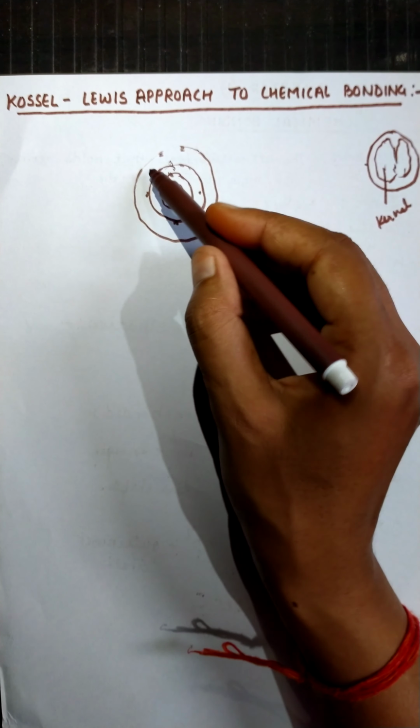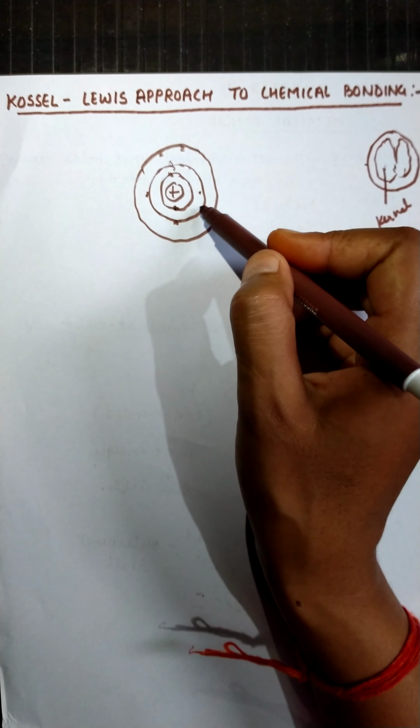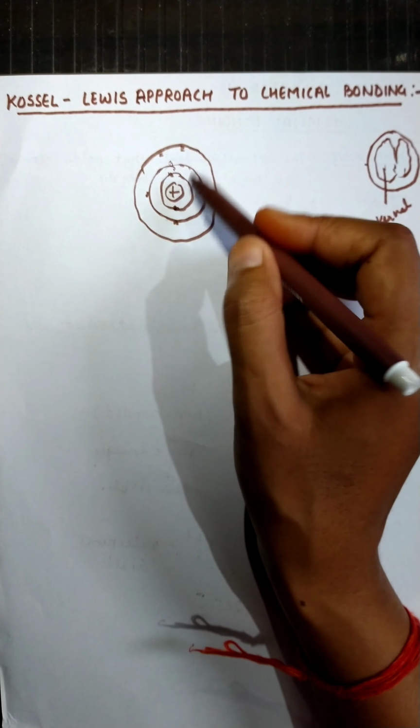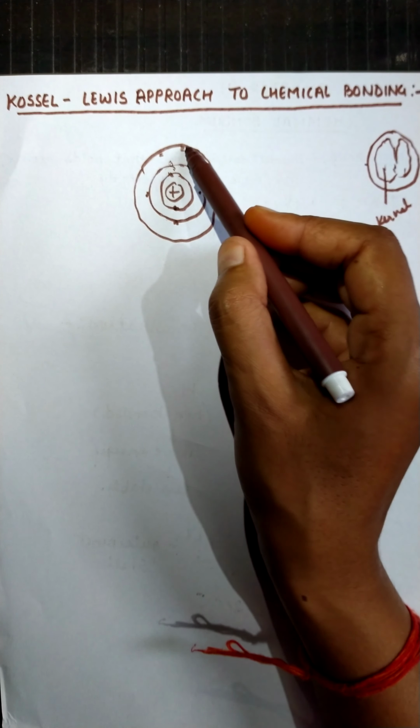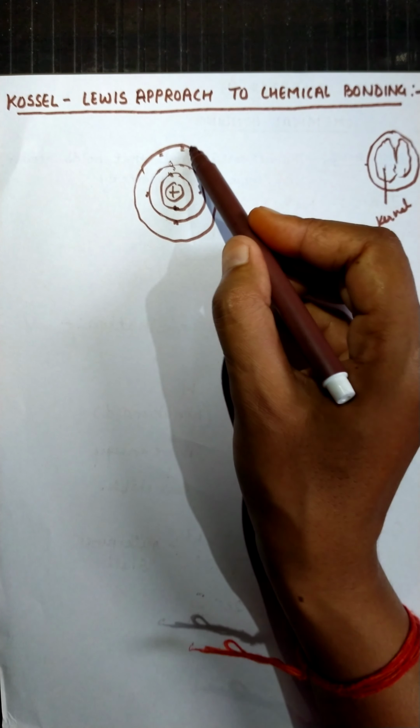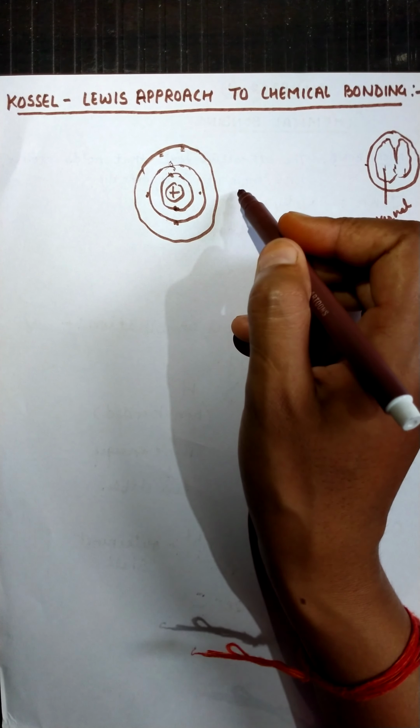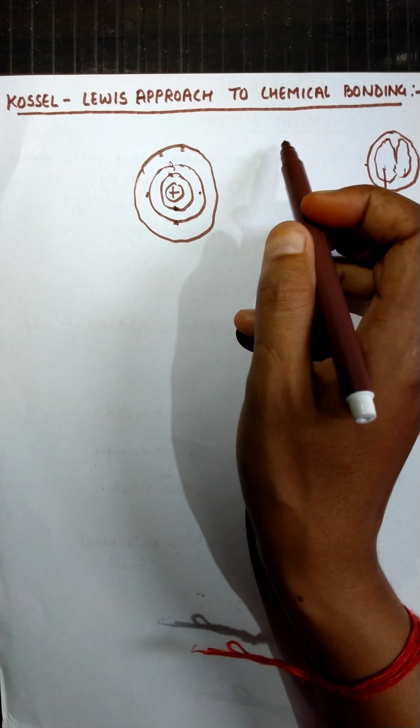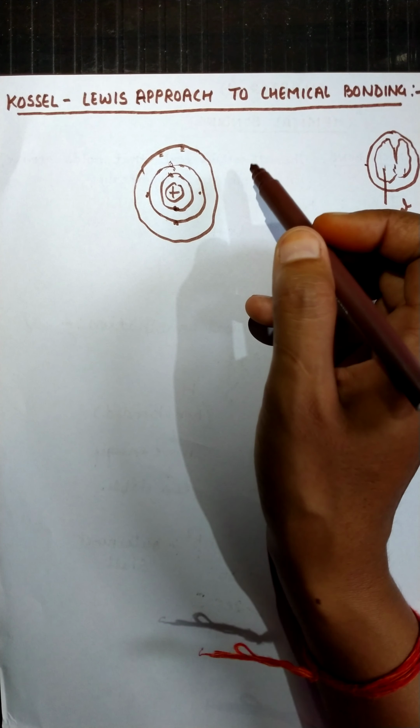All these innermost orbits and the nucleus are protected by this one, because only this outermost valence shell will participate in chemical bonding, in releasing the energy generally.